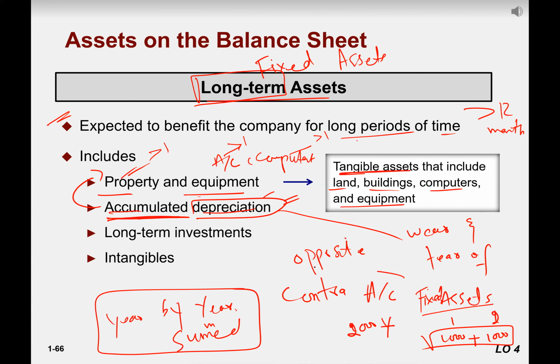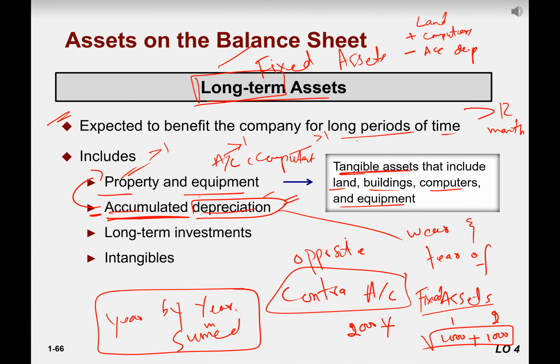And why did I write it down as a contra account? Because this asset is always written in terms of minus. For example, we have land plus computers. When you talk about accumulated depreciation, we always write it down as minus accumulated depreciation because this is a negative account or contra account of the long-term assets, right? So it doesn't actually benefit the company as it says in the description. It doesn't tell you the benefit. The reason is why we create it, right?